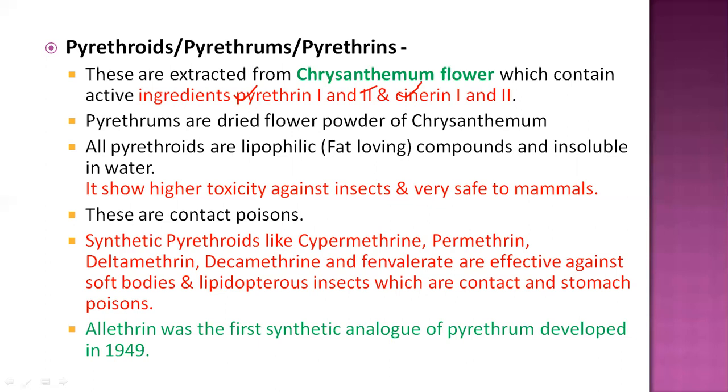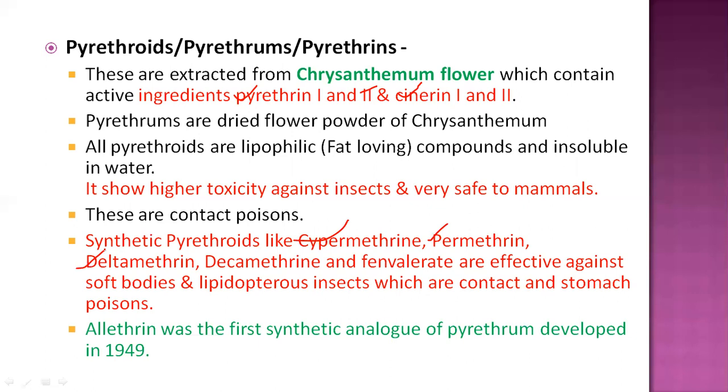Synthetic pyrethroids, for example, are cypermethrin, permethrin, deltamethrin, decamethrin, and some phenolate compounds, very effective against soft bodied insects. Even some caterpillars, called lepidopteran insects, are affected by contact and stomach poisoning, and finally the insect is destroyed or controlled.